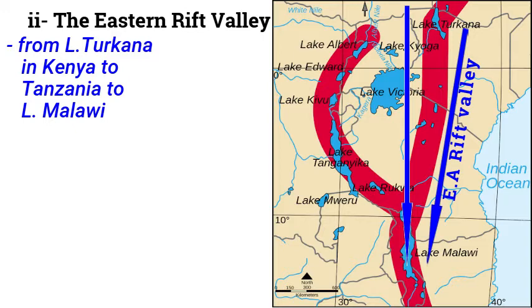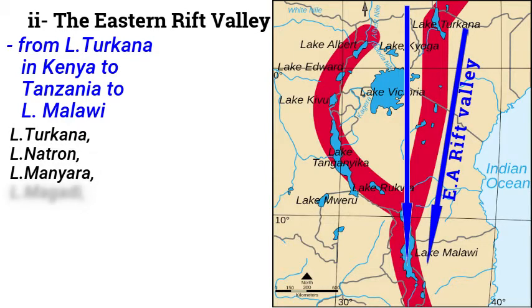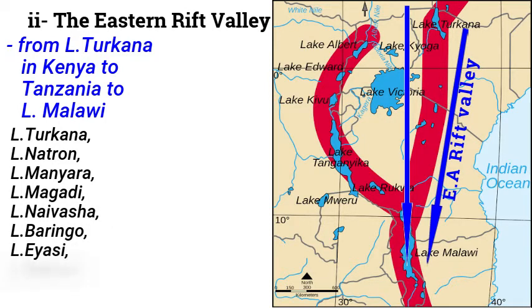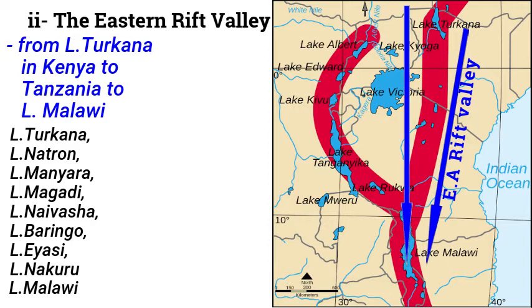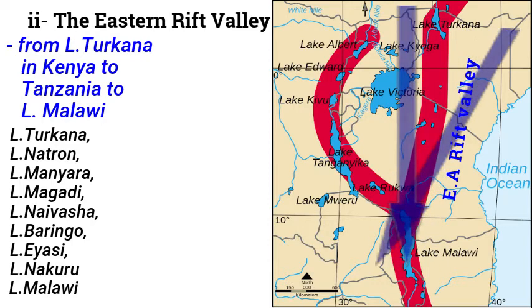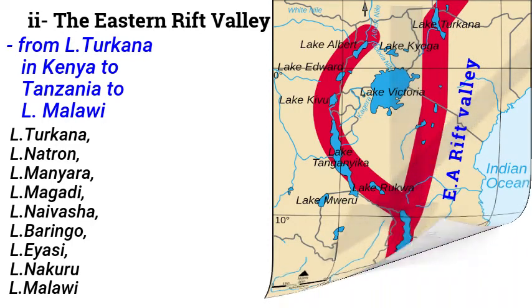Examples of the lakes found in the Eastern Rift Valley, we have Lake Turkana. You can look at the map and identify where that lake is. Lake Natron, Lake Manyara, Lake Magadi, Lake Naivasha, Lake Baringo, Lake Eyasi, Lake Nakuru. So those are lakes found in the Eastern Rift Valley. However, we add there Lake Malawi as the central point, because it enters through Turkana to Lake Malawi.